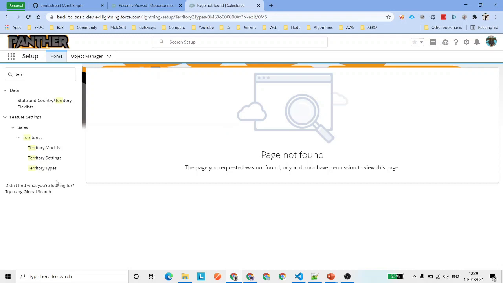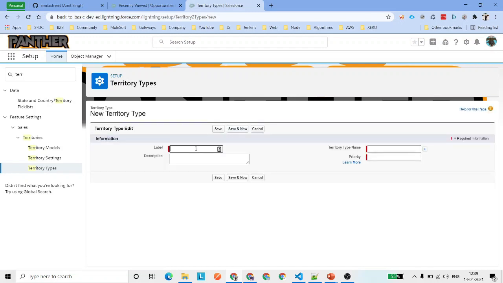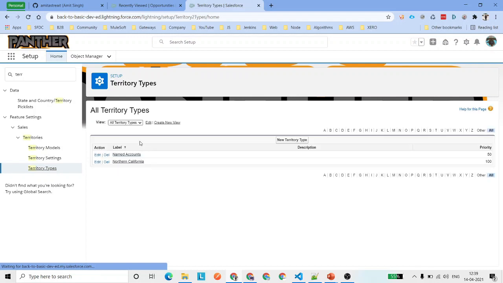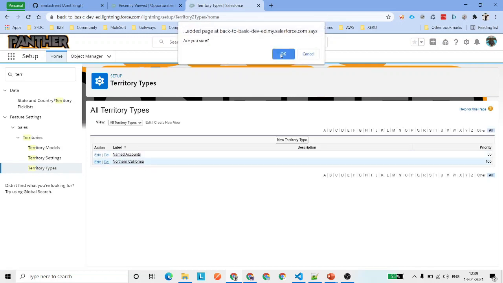You can just name something like, let me quickly see here. If I'm not able to edit this, I'm going to create a new one. So I'm going to say named accounts. Okay, this is going to be my territory type. I can have gold accounts, I can have platinum accounts, I can put anything. And this time I wanted to give the priority, which is number 50, that is going to be below the Southern California or the Northern California that I have created. Or I'm going to delete this because I don't need this priority type anymore.